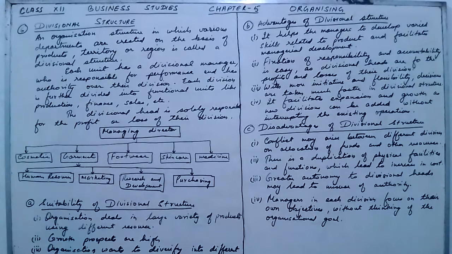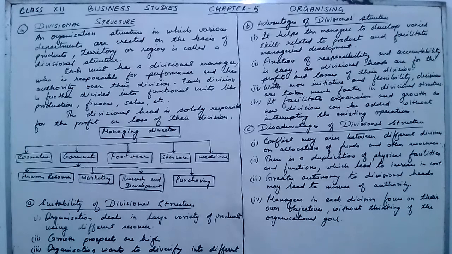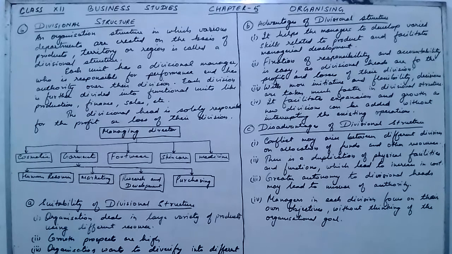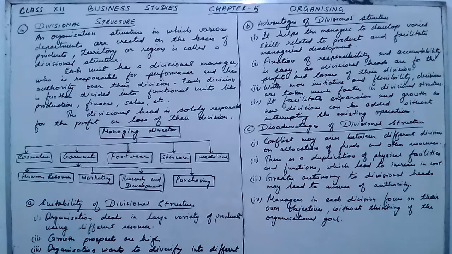Greater autonomy of the division head. Here one division head is fully responsible for all his work. So full autonomy is there for the divisional heads, which may lead to misuse of authority. Sometimes this divisional head will misuse the authority. That is why this is the third disadvantage of the divisional structure, which is not found in the functional structure.